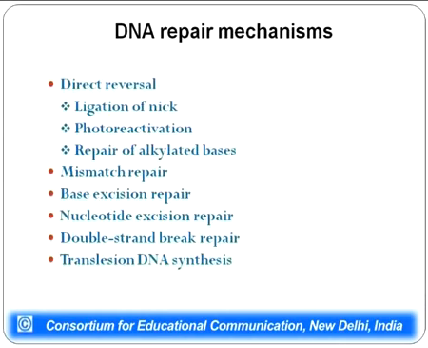With this background, which I had covered earlier also, I move on to the repair mechanisms which take place in the cell for repairing all the damage which has been done to the DNA. Various mechanisms have evolved over the course of time in the organism, which help in maintaining the sanctity of the DNA. These can be categorized as direct reversal, wherein the damage which has been done is directly reverted back, so that you get a normal base which is not damaged anymore, or there could be mismatch repair, which helps in repairing any mismatches which have gotten incorporated during replication of the DNA.